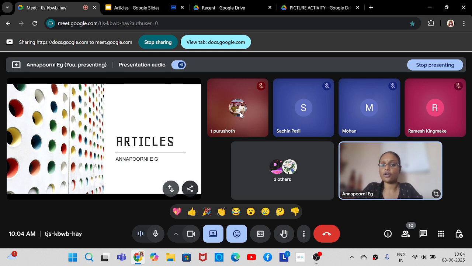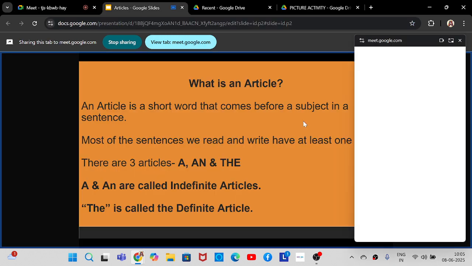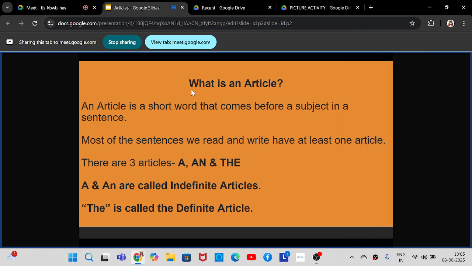Now coming to the number of articles, there are only three articles in English. They are a, an, and the. These are the three articles that we are going to study. You may think, there are only three articles, so what is there to study? Yes, of course it is easy, but there are some exceptions also, which we will look into in today's class. We will also learn the general rules and where to use articles in a sentence.